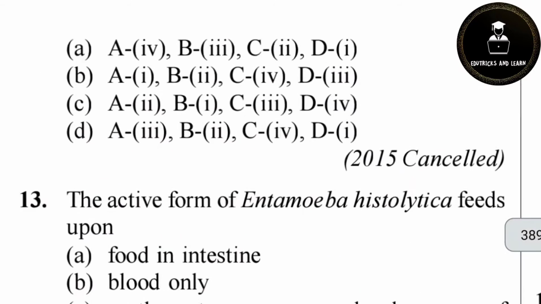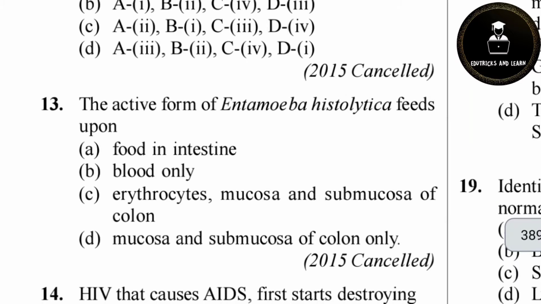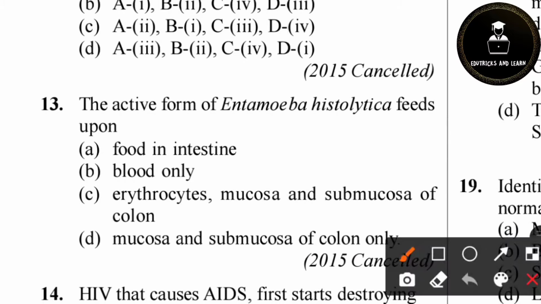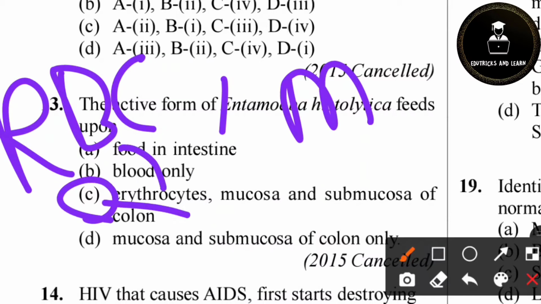Then 13th question. The active form of Entamoeba histolytica feeds upon. The active form of Entamoeba histolytica feeds on RBCs. Okay, we know that it feeds on RBC, and the mucosal layers. There are two layers, the mucosal layer and the submucosal layer in our colon. So option C is the correct answer. Erythrocytes means RBC, mucosa and submucosa of colon.